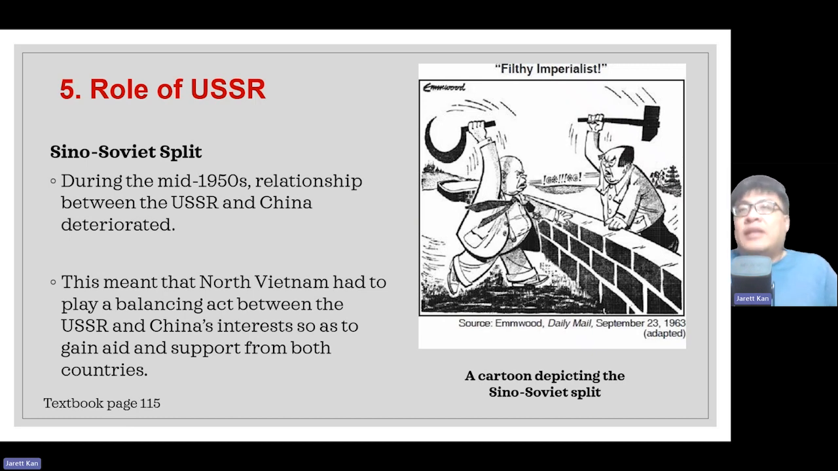You can see in the cartoon over here, this cartoon depicts the Sino-Soviet split. You can see Mao Zedong over here on the right. This man over here is Khrushchev, the bald person, who of course symbolizes the USSR. You can see that the two of them are, in some sense, fighting one another. This was taken in 1963. In 1963, the Sino-Soviet split got worse, so tensions were quite bad between these two countries.